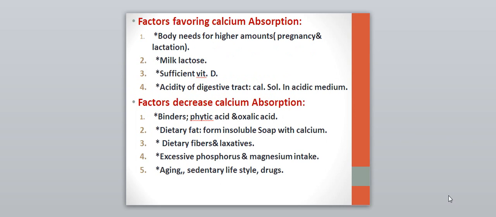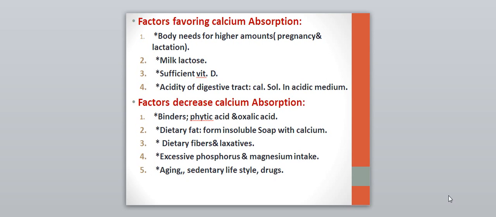What factors increase calcium absorption? First of all, absorption increases in cases of pregnancy and lactation because of the higher demand for calcium. Milk lactose also favors the absorption of calcium, as do sufficient vitamin D and acidity of the digestive tract. Why? Because calcium is mainly soluble in acidic medium, which increases absorption.